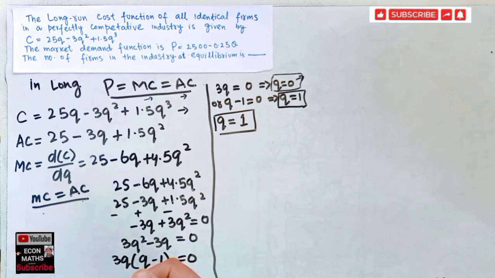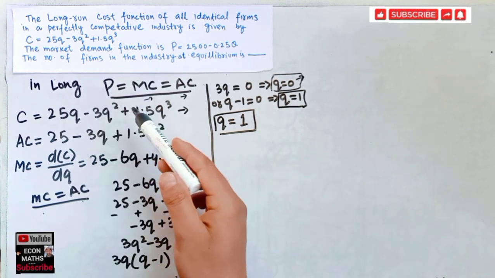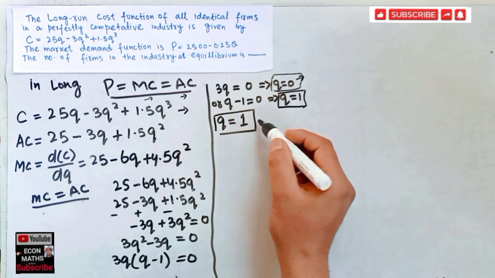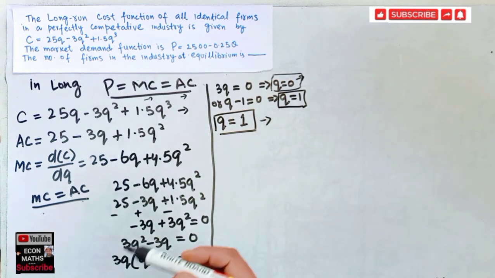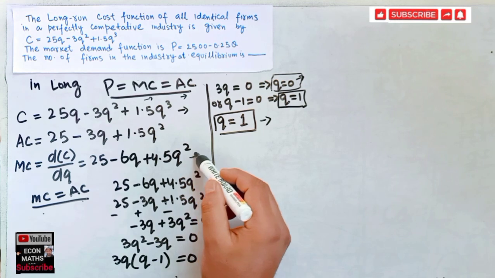Next, we will calculate the market quantity. Rather, first we will calculate the marginal cost. Since our Q is equal to 1, we put Q equal to 1 in this marginal cost function.